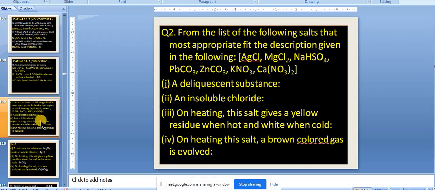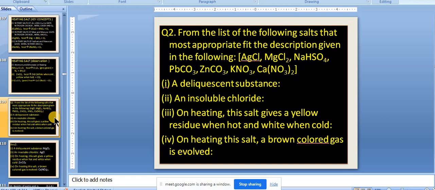Okay, so now a question to you here. Please see, there are 4 questions and options are already given. AgCl is the option, MgCl2 is the option, NaHSO4 is the option, PbCO3, zinc carbonate, KNO3, calcium nitrate. You have to tell the deliquescent substance. Which is deliquescent in nature?